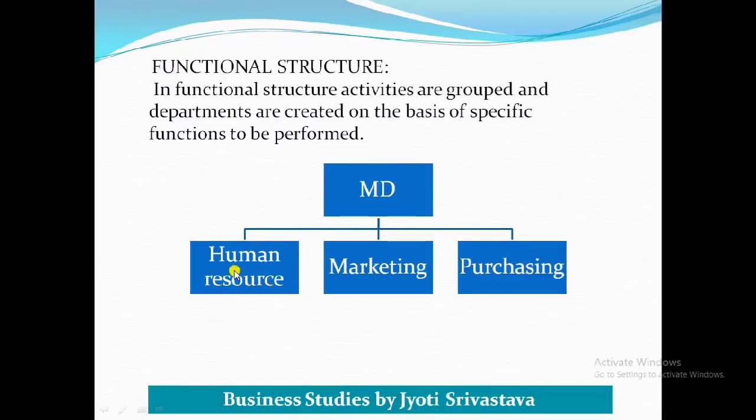So all the functions related to human resource, like recruitment and selection, will be under human resource. Then all the activities related to marketing, like advertising and sales, will come under the marketing department. Anything related to purchase, maintenance of purchase records, everything related to purchasing, will come under the purchase department. So these are the different kinds of functions of any company. So when the company divides its structure on the basis of these functions, it is known as functional structure.